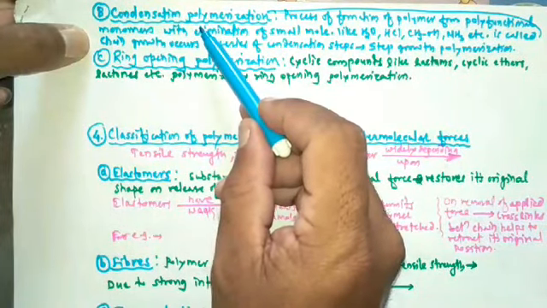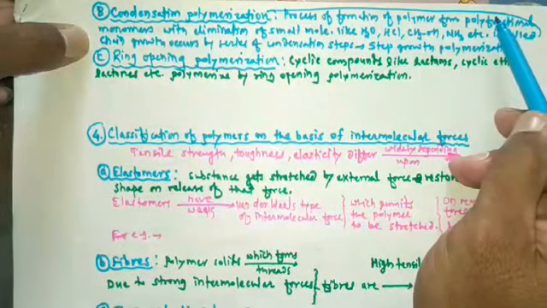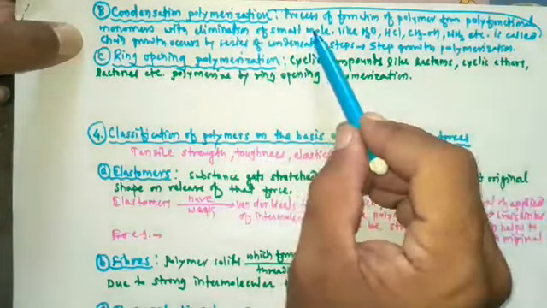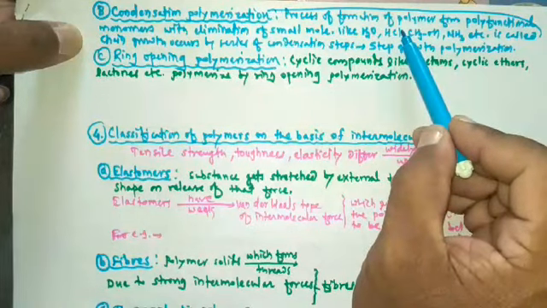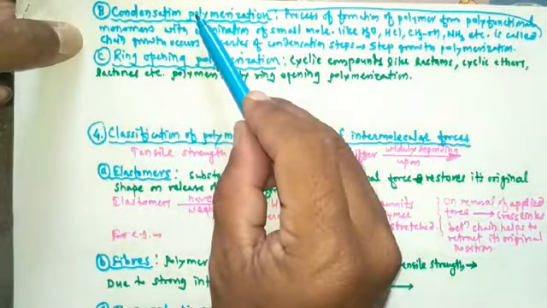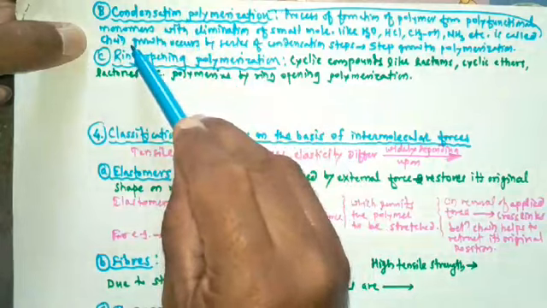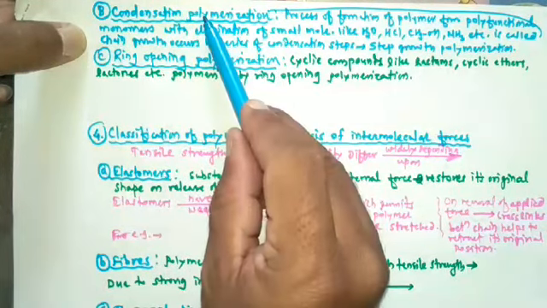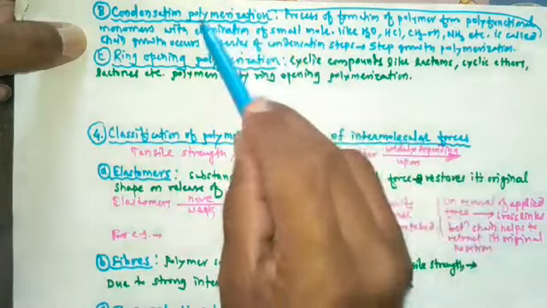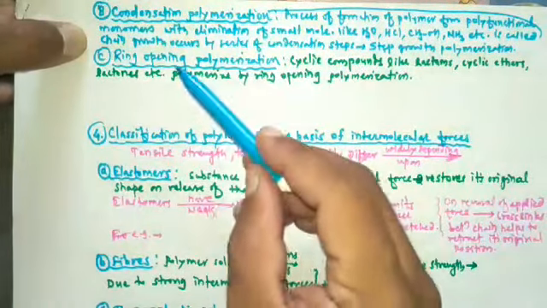So condensation polymerization is nothing but the process of formation of polymer from polyfunctional compound, means compound which contains more than one functional group, with elimination of small molecules like water, HCl, methyl alcohol, ammonia. In such type of polymerization, chain growth occurs by series of condensation steps. That's why condensation polymerization is also called step growth polymerization.